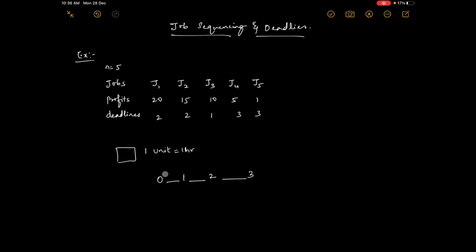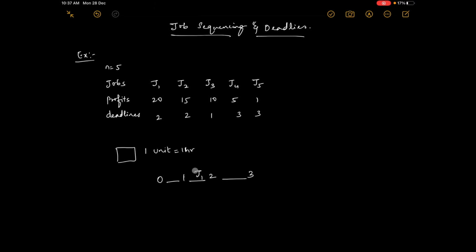It can be done in this slot, 0 to 1 hour or 1 to 2 hours, but this person is not ready to wait after 2 hours, so I cannot put it later. I can put it either here or here, so better I will put it here. Because he is ready to wait, I am getting more profit. I won't lose anything.